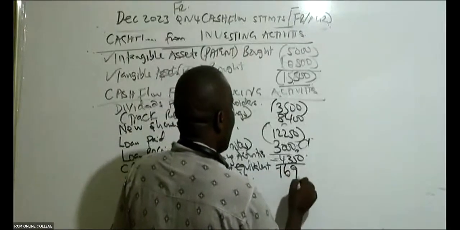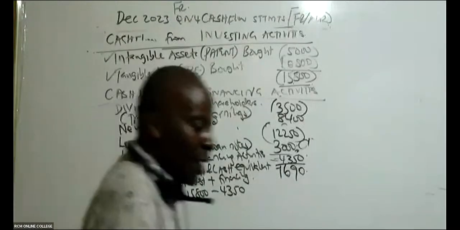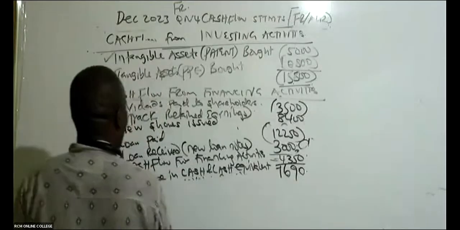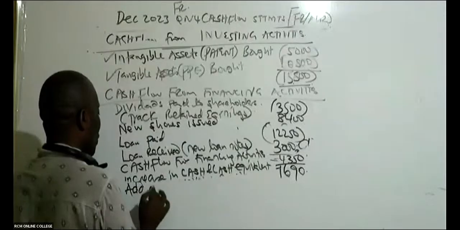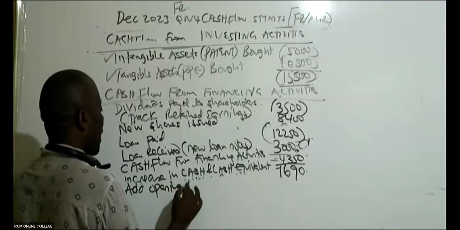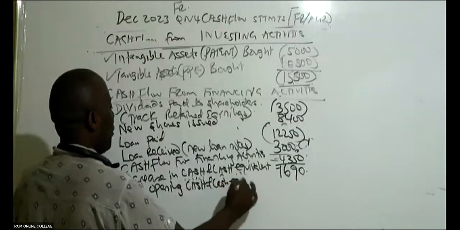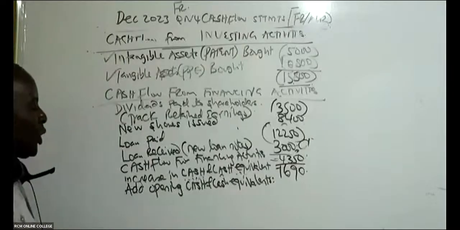So then once you get this 1690 as your cash and cash equivalents increase, you shall be able to bring forward the opening cash. So in this case, you add opening cash and the cash equivalents.